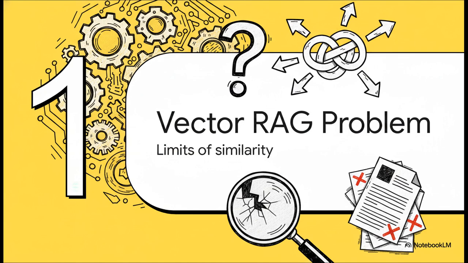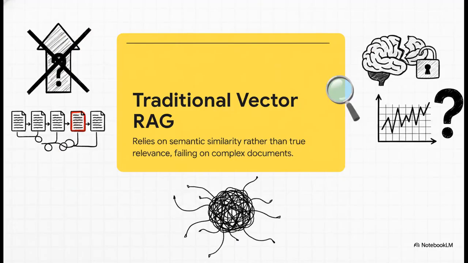All right, part 1, the vector RAG problem. Let's look at the limits of similarity search in complex documents. When we're dealing with complex documents that demand real domain expertise, traditional methods completely break down. Traditional vector RAG is fundamentally flawed because it operates on a huge assumption that just because two pieces of text look mathematically similar, they must contain the correct answer.